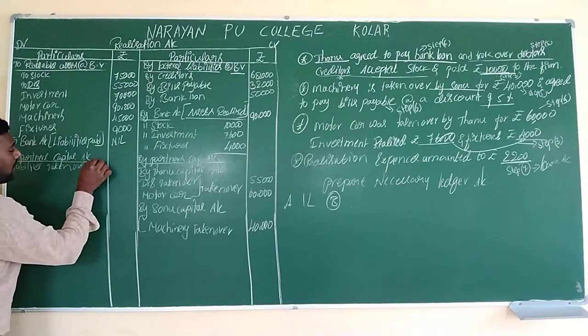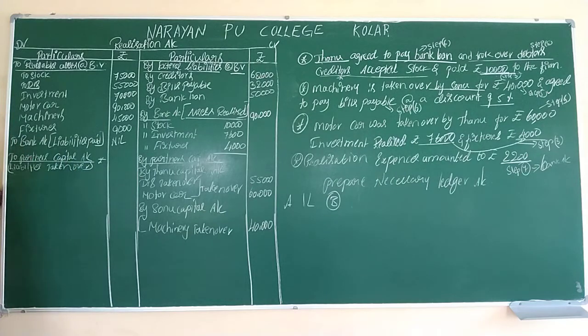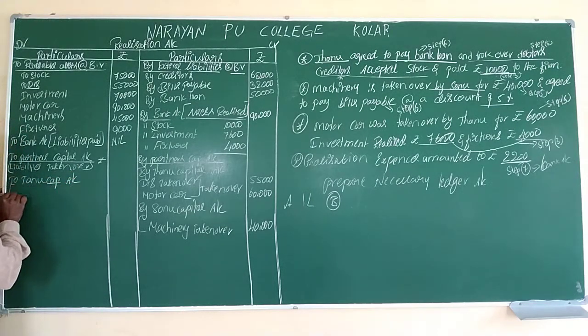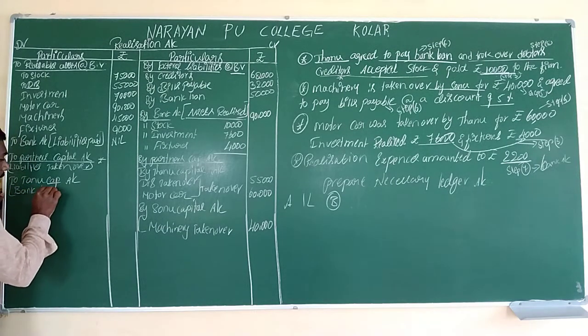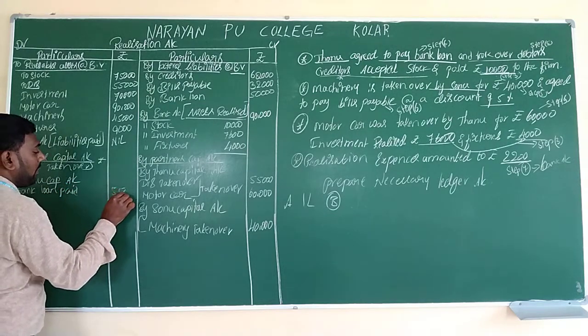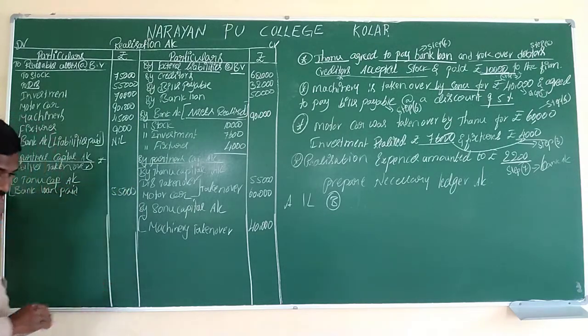Will be taken over by the partners. So here, Tanu agreed to pay the bank loan and Sonu agreed to pay the bills payable. Both we have to write. First, to Tanu capital account. In bracket we have to mention bank loan paid, 55,000.